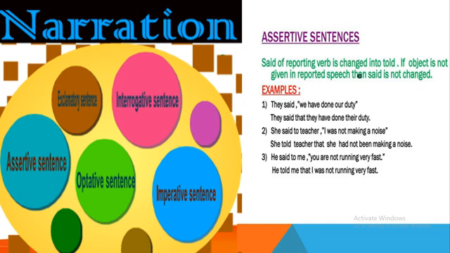They are assertive sentence, interrogative sentence, imperative sentence, optative sentence and exclamatory sentence. In this class, we will know about the changing of assertive sentence and interrogative sentence in narration.